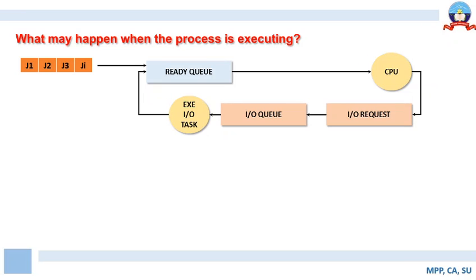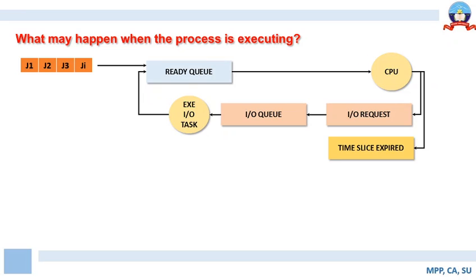So here there are multiple jobs placed in the ready queue. The jobs are assigned the CPU based on certain criteria. In the first case, the process makes an IO request and goes into the IO queue. Eventually it executes the IO task, and then moves back to the ready queue to ensure completion of the remaining instructions in the process. Likewise, as I've said, it may so happen that the time slice may expire.